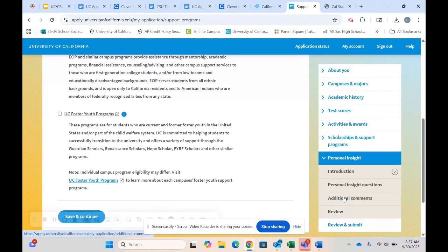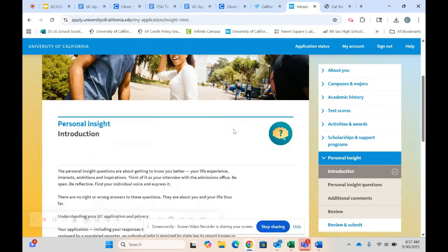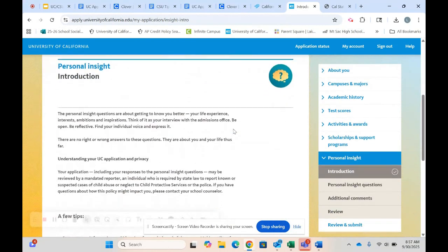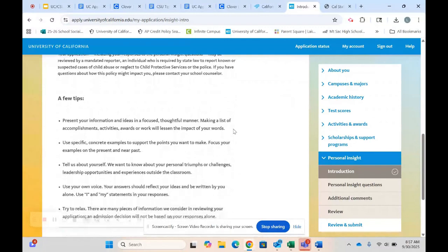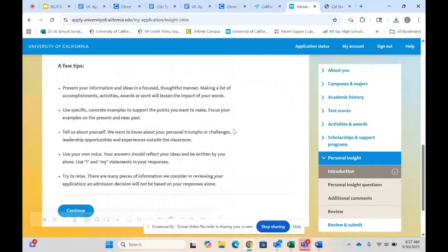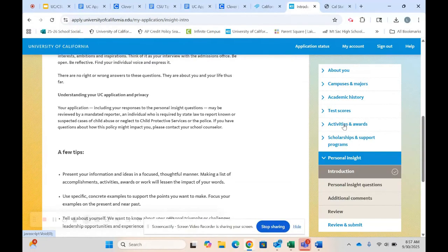Okay. The last section here is personal insight questions. The UC system has 8 questions for you to choose from. You will choose the 4 that best fit you. Please remember, we will house an entire personal insight slash essay writing workshop here at lunchtime for all of our Lakeside students, so please make sure you attend. Okay, that is a very quick overview of the UC system and the application.